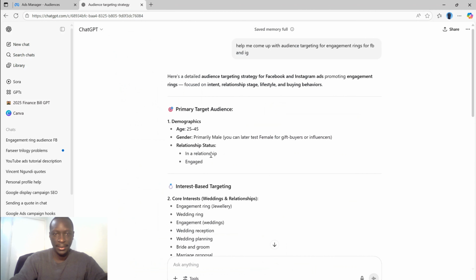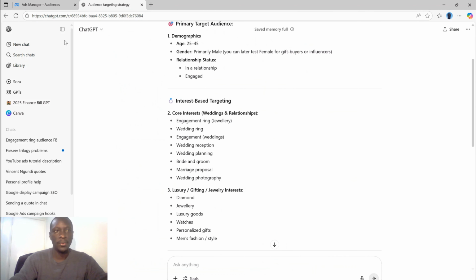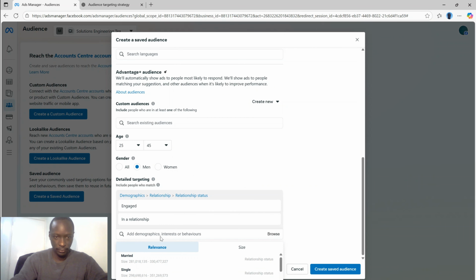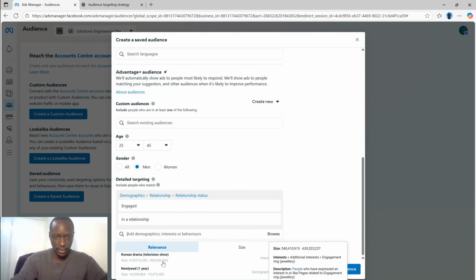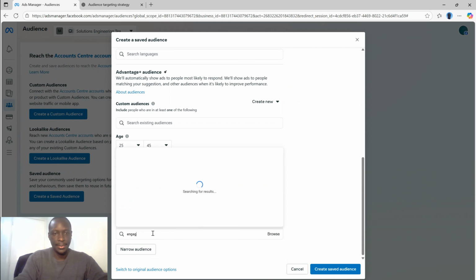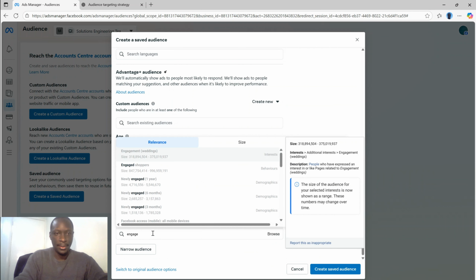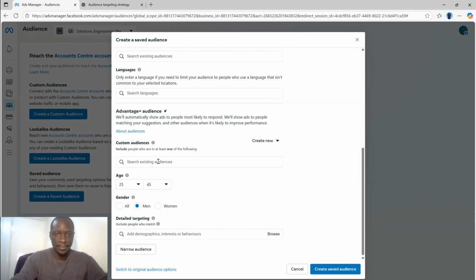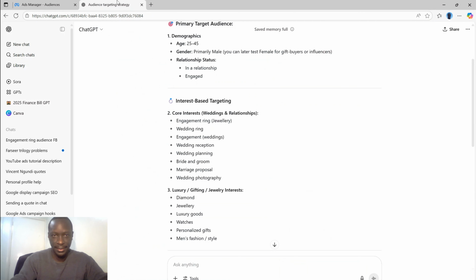Okay, then interest-based targeting. We look for engagement rings. Oh, I think it's right there. I lost it. Nope. Engagement ring. There you go. Right. So what else next?